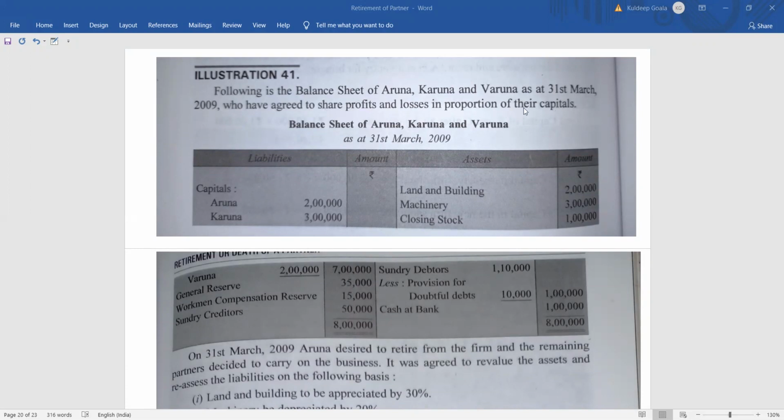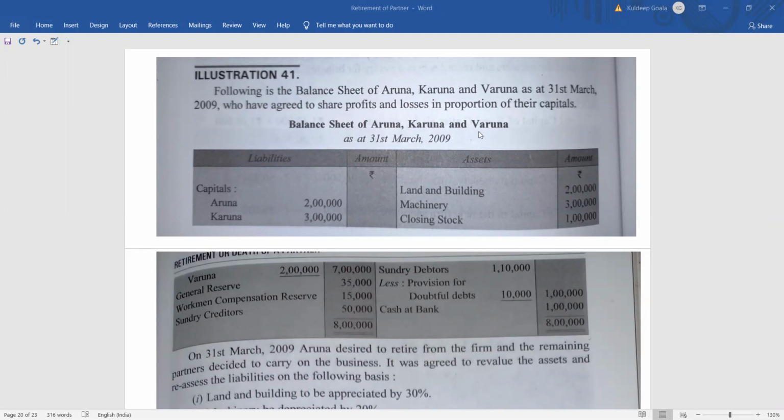That means the profit sharing ratio is in the proportion of their capital. So what is their capital? 2 lakh, 3 lakh and 2 lakh, right? That means their profit sharing ratio is 2:3:2. So it will be 2 by 7, 3 by 7, and again 2 by 7, right?